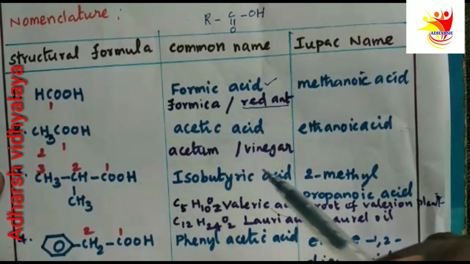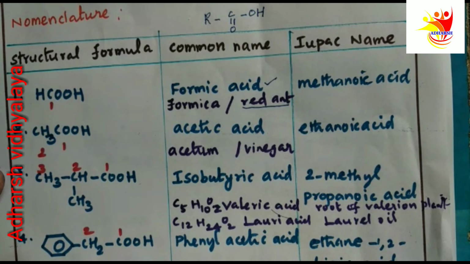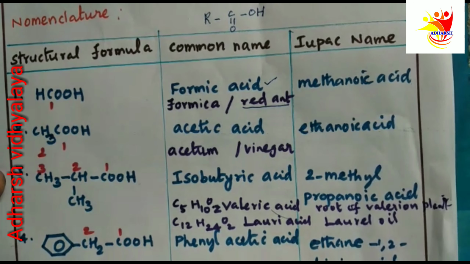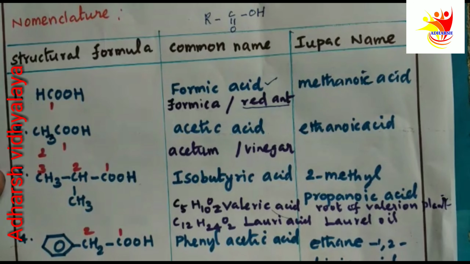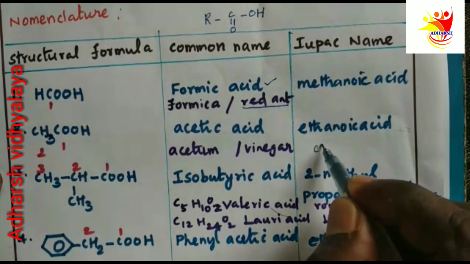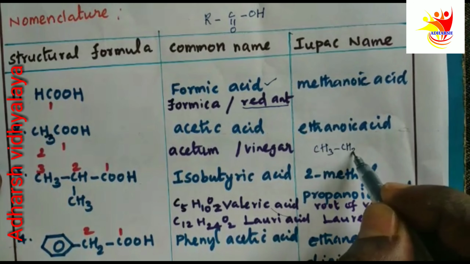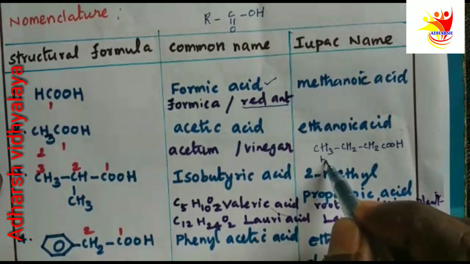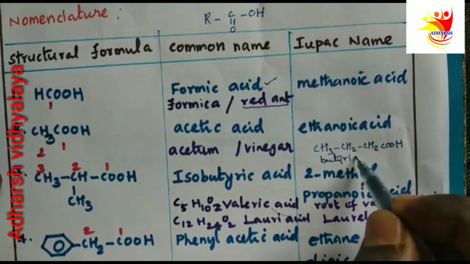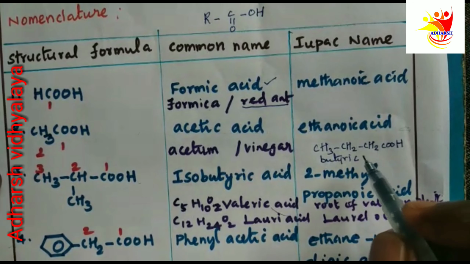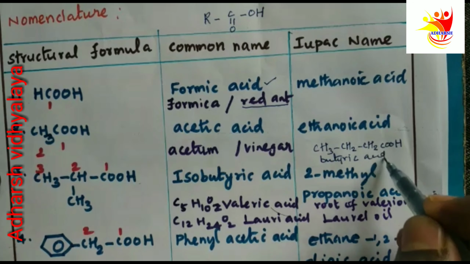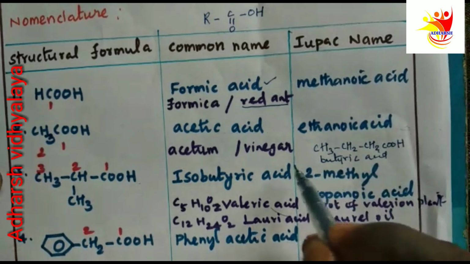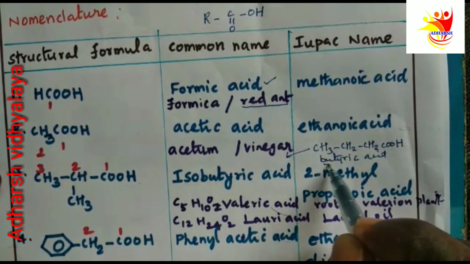Acetic acid as a common name. Similarly, butyric acid. Its source is butter. Butyric acid is CH3, CH2, CH2, COOH. From the Greek word butrum, we are getting the common name butyric acid.